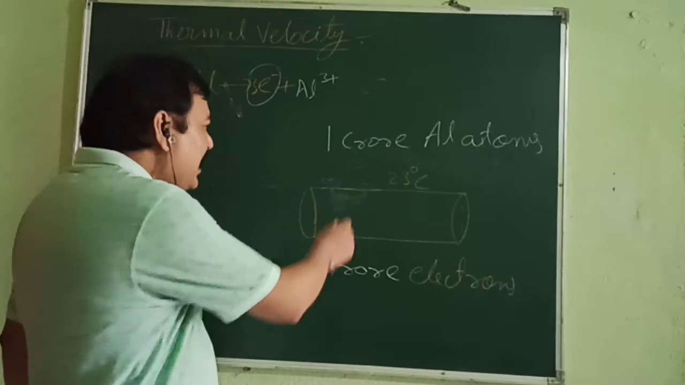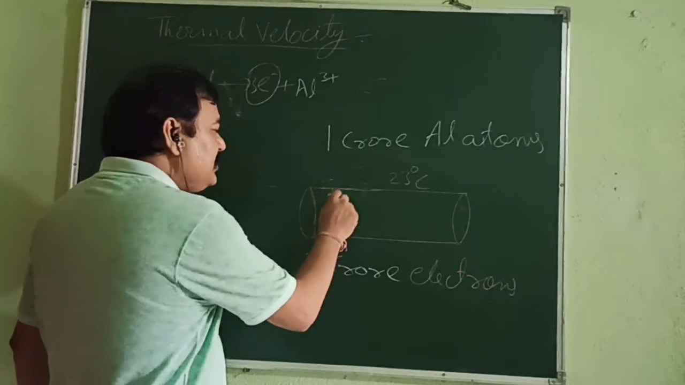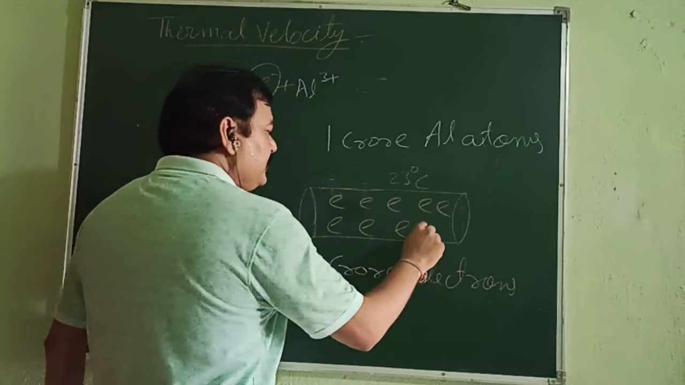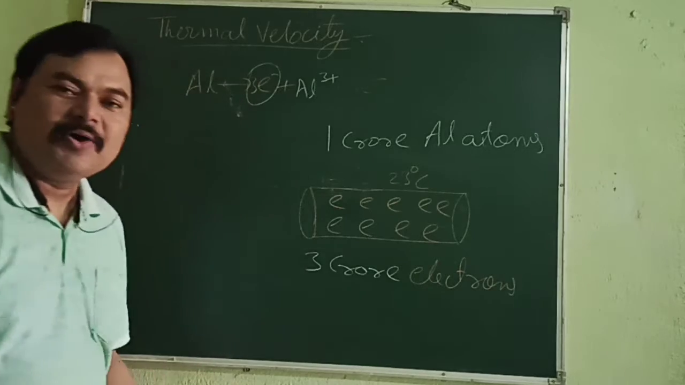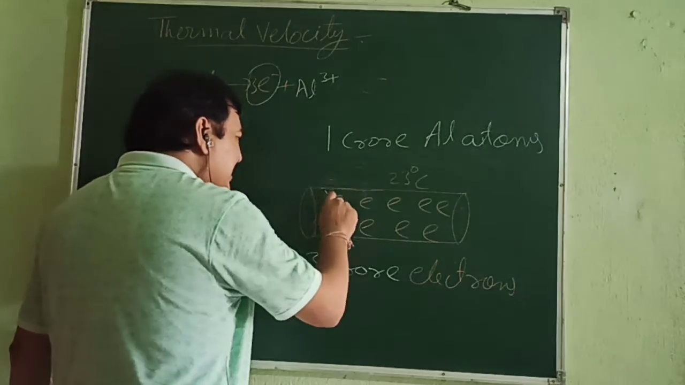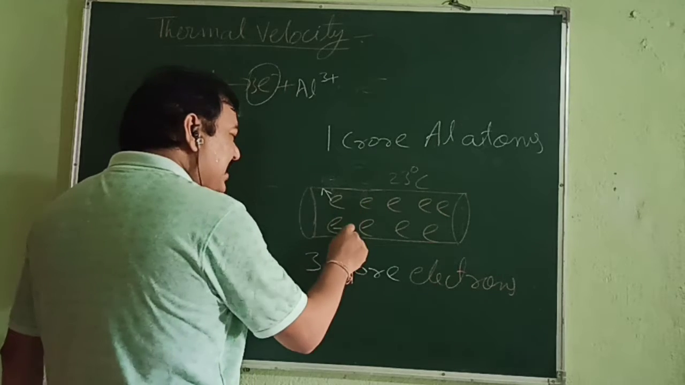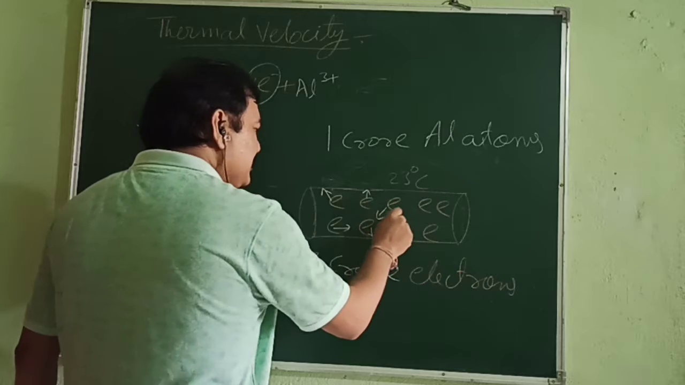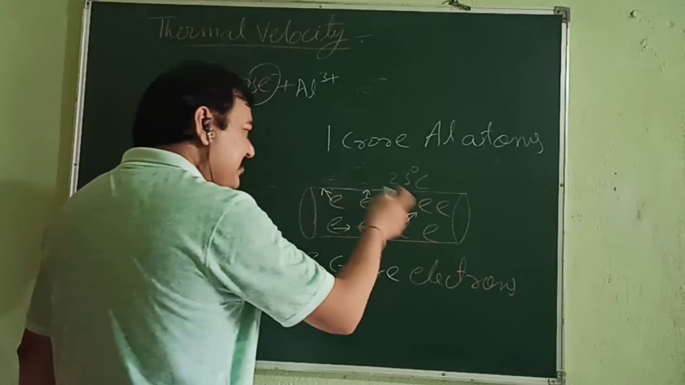Let me tell you, as I told you, it has got free electrons. These are the free electrons. Now I can draw for you. These are the free electrons. Due to the absorption of heat, they are getting kinetic energy. The heat gets converted into their kinetic energy, and the electrons start moving like this. One is moving like this, so another you will find moving like this.